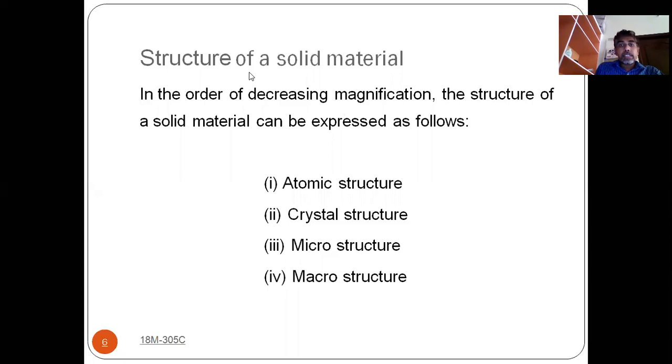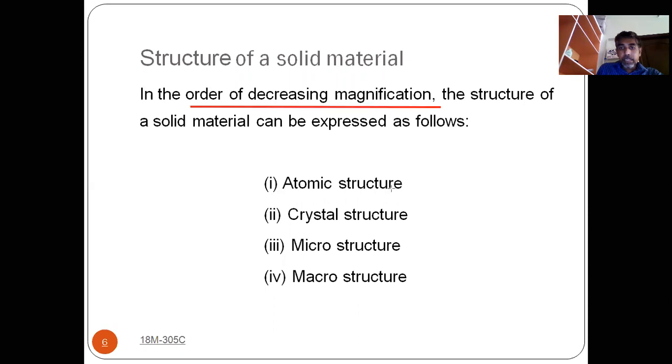See here, structure of solid material. So we have four types of solid material structures, that is atomic structure, crystal structure, microstructure and macrostructure. How are they classified? They are classified in the decreasing order of magnification. So on the order of decreasing magnification, the structures can be classified like this: atomic structure, crystal structure, microstructure, and macrostructure. Okay, so solid state materials can be classified like this based on the order of decreasing magnification.